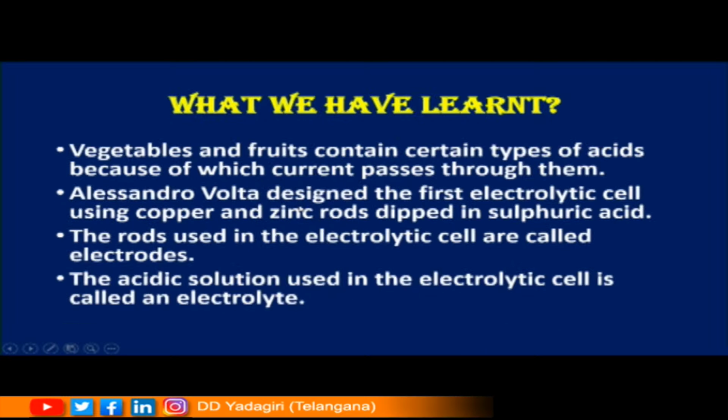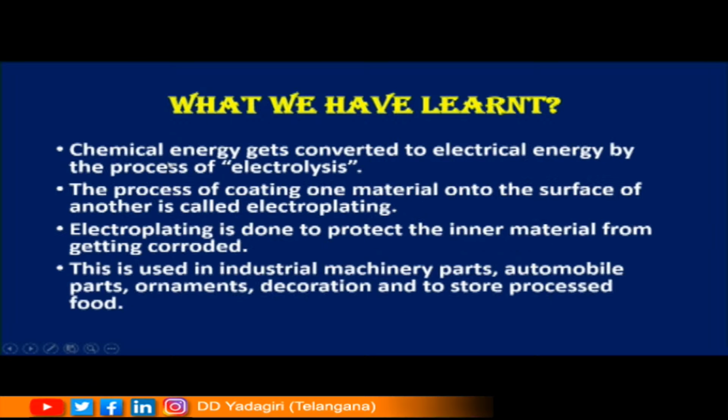Children, we have come to the end of this session. So let us see what we have learned in today's session. Vegetables and fruits contain certain types of acids because of which current passes through them. Alessandro Volta designed the first electrolytic cell using copper and zinc rods dipped in sulfuric acid. The rods used in the electrolytic cell are called electrodes. The acidic solution used in the electrolytic cell is called an electrolyte. Chemical energy gets converted into electrical energy by the process called electrolysis.